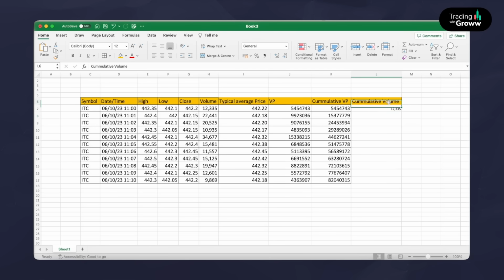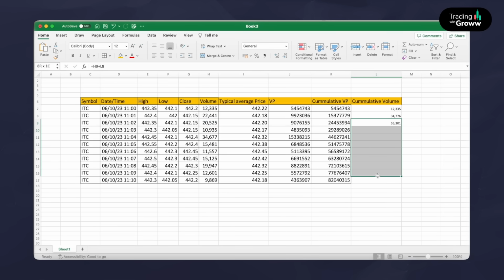Next we are going to calculate the cumulative volume. Cumulative volume is nothing but you just keep adding the volumes in each row. The first row has this value, and in the second row you add the current volume to the previous cumulative volume. You repeat the same thing for each of these from 11 o'clock to 11:10.